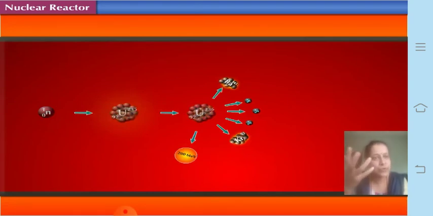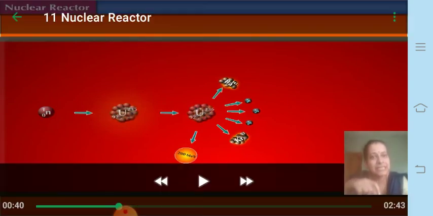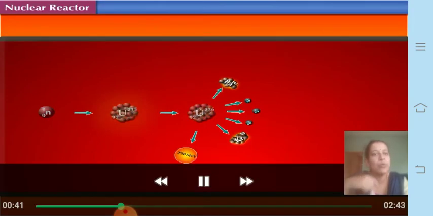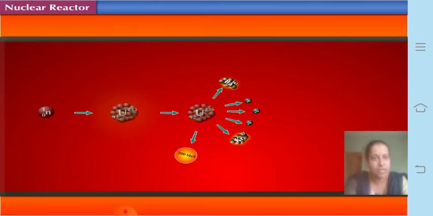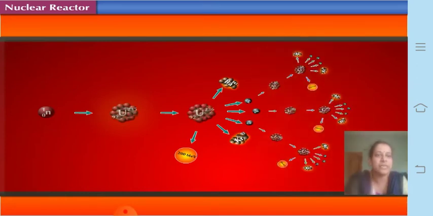Once these 3 neutrons are formed, they go on to bombard other uranium atoms, and the speed is also reduced. So this reaction goes on continuing, that is the neutrons go on bombarding other uranium atoms, and the uranium atoms go on splitting like this. This way it goes on in the form of a chain, and therefore it is also called the chain reaction.